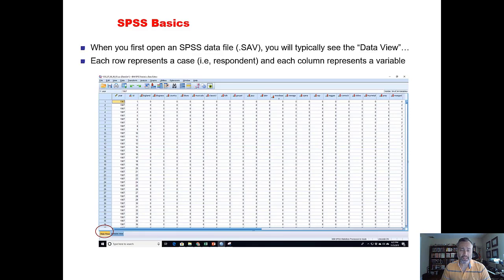Now, when you first open an SPSS data file, you will typically see what's known as the data view. I've got a screenshot here, but I'm going to shift over to the data file in just a minute. Now, each row represents a case, or in this case, we'd say that's a respondent, an individual, someone who responded to the survey. And each column represents a variable. And we talked about independent and dependent variables before.